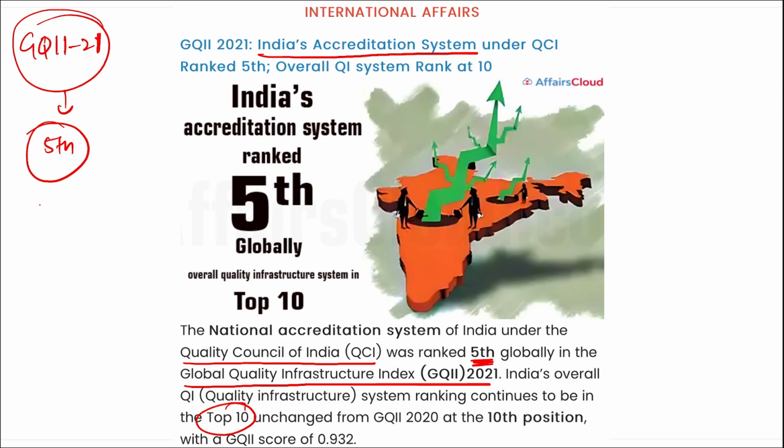The National Accreditation System, as per the international standard in India, is established by the Quality Council of India. Alright, quality control infrastructure. What is this Quality Council of India or Quality Control Infrastructure? What is this quality control we are talking about?